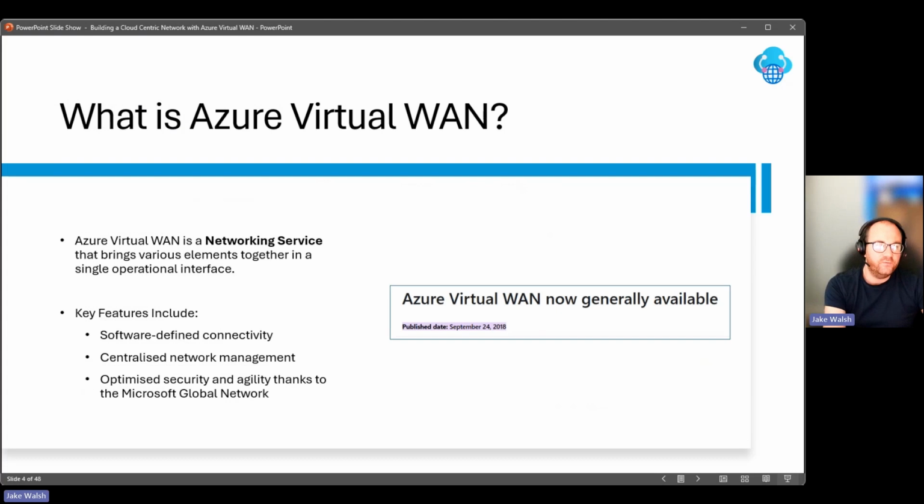So what is Azure Virtual WAN? Azure Virtual WAN is a networking service that brings various elements together in a single operational interface. One of the interesting things I find is that it's not that well known. It actually went GA back in 2018, September the 24th. Some of the key features are software-defined connectivity, centralized network management, and optimized security and agility, thanks to using Microsoft's global network. We'll delve into some of these items throughout this presentation.